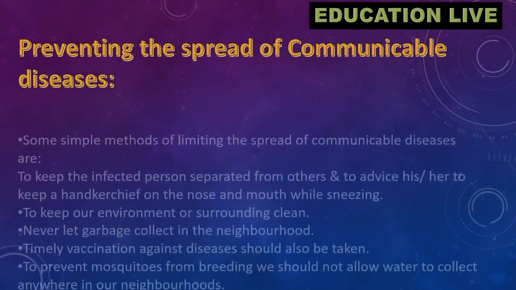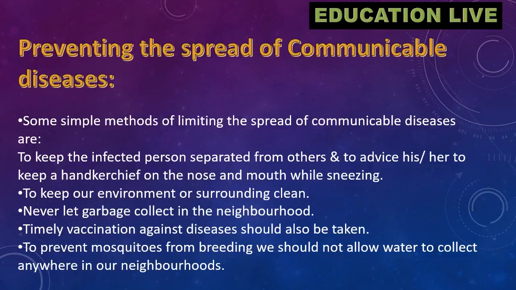Preventing the spread of communicable diseases. Some simple methods of limiting the spread of communicable diseases are: to keep the infected person separated from others and to advise him or her to keep a handkerchief on the nose and mouth while sneezing. To keep our environment or surroundings clean. Never let garbage collect in the neighborhood. Timely vaccination against diseases should also be taken. To prevent mosquitoes from breeding, we should not allow water to collect anywhere in our neighborhoods.